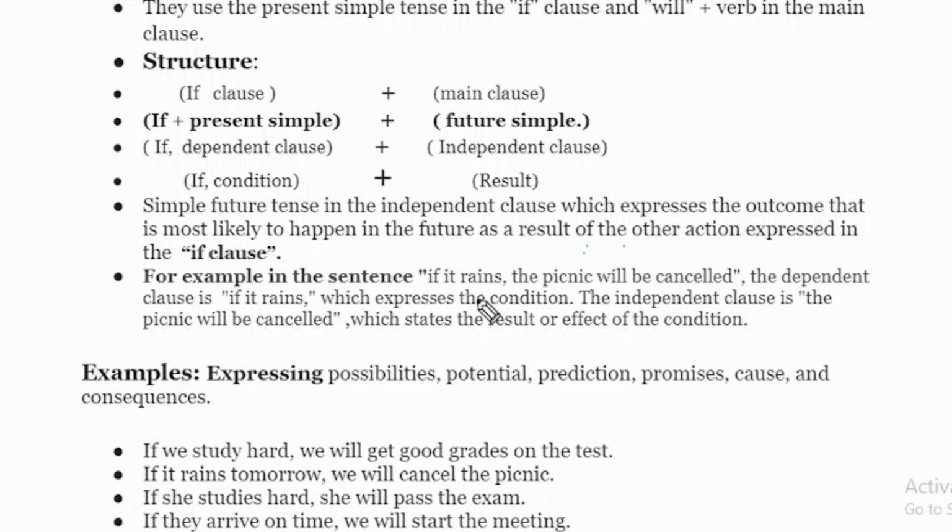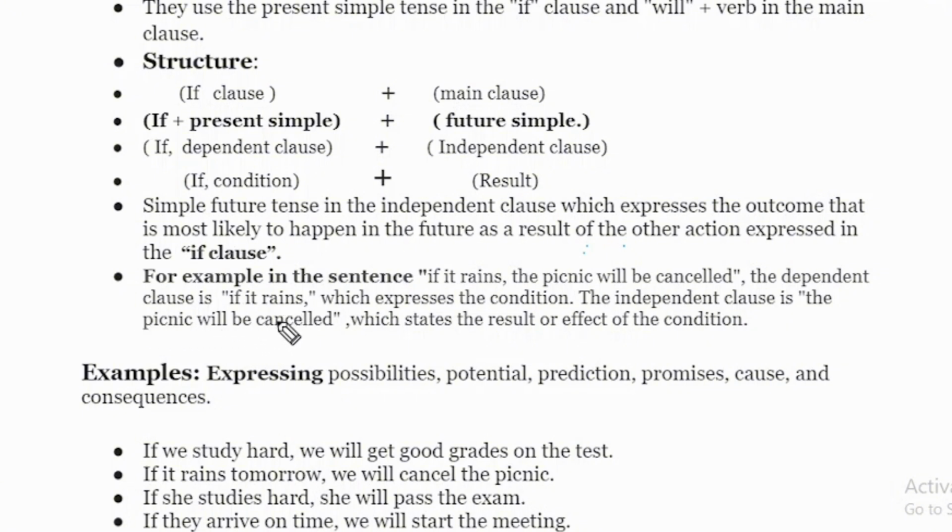So what would be the result? The result is there in the independent clause, the picnic will be cancelled. So if it rains, the picnic will be cancelled. So that would be the result.